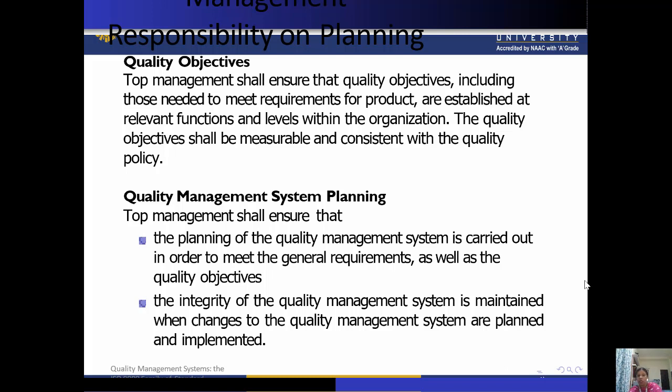Now, on the basis of this quality objective, we have also discussed quality planning. Okay, so quality management system planning. Top management shall ensure that the planning of the quality management system is carried out in order to meet the general requirements as well as the quality objectives. The integrity of the quality management system is maintained when changes to the quality management system are planned and implemented.